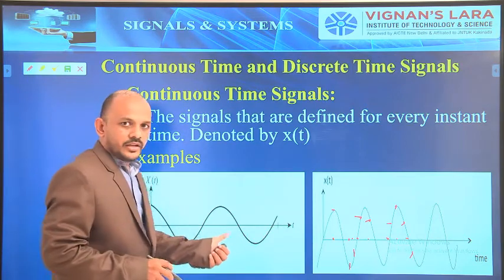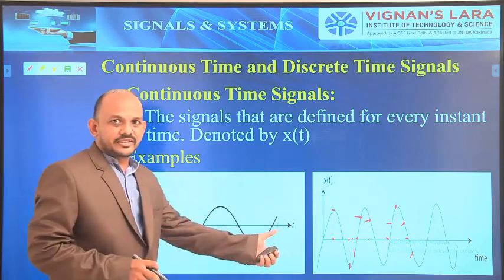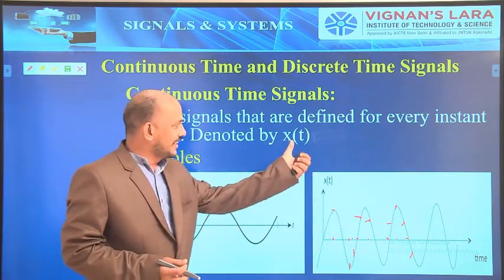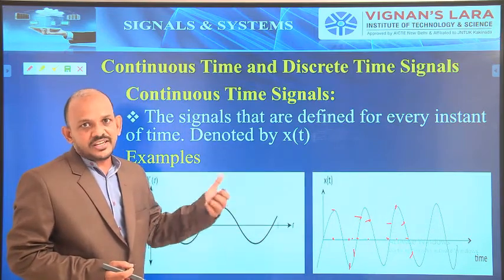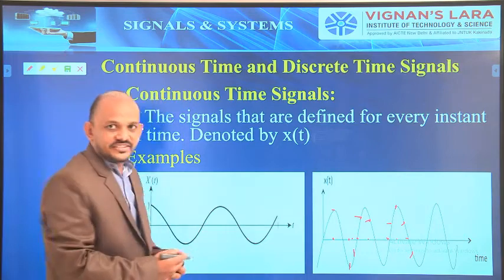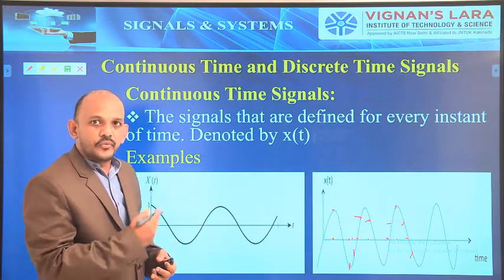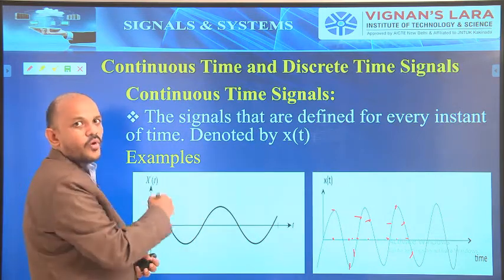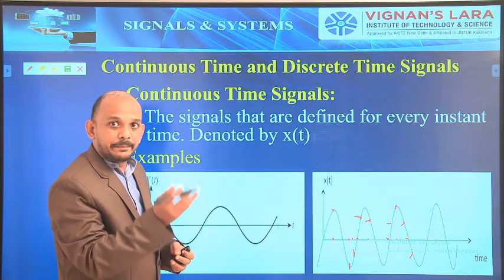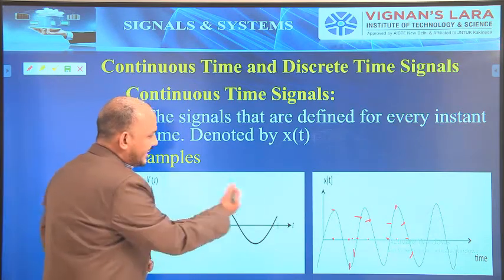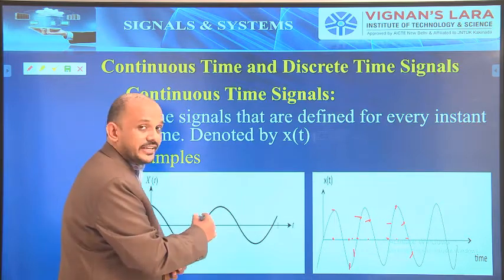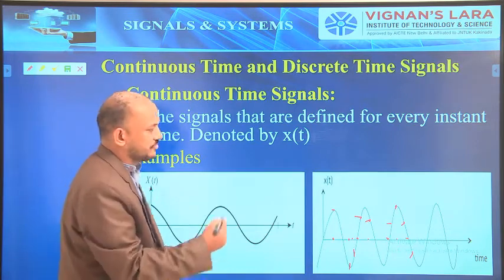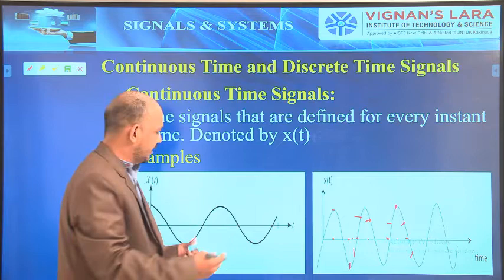Let's take here on the x-axis the time. On the y-axis I am considering the amplitude. Let us consider the signal as x of t, where t is the independent variable which represents the time. Now the function is x of t, which represents some amplitude on the y-axis. So the function is dependent on the independent variable t. When the t values change, automatically the x of t also changes, because for different values of t we have different values of x of t, as shown in the graph.